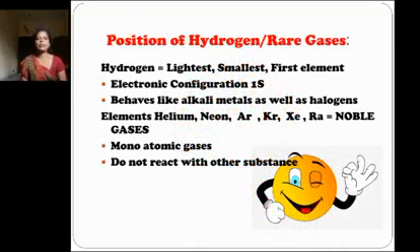Next is the position of hydrogen and the rare gases. Hydrogen is the lightest, smallest and the first element of the periodic table. Its electronic configuration is 1s1, so it behaves as an alkali metal as well as a halogen. The elements helium, neon, argon, krypton, xenon, radon are also called noble gases or monoatomic gases, and they do not react with other substances. So these are the positions of hydrogen and the rare gases.